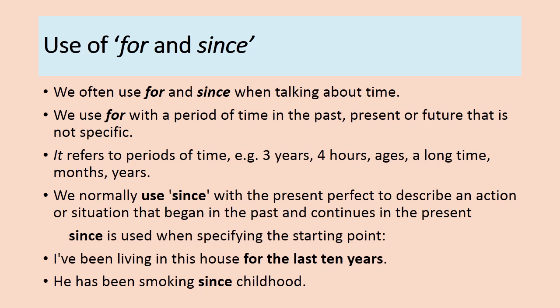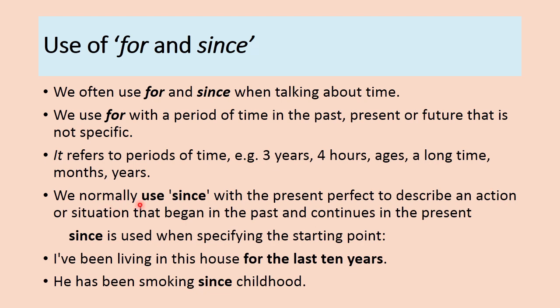We often use for and since when talking about time, and we use for with a period of time in the past, present or future that is not specific. It refers to periods of time, for example 3 years, 4 years, ages, a long time, months and years.